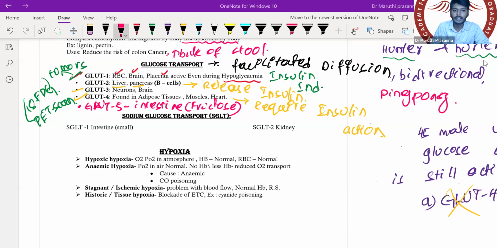Okay, now let's go to the next one. GLUT5 is located in the sperm also. So in the sperm, the motility of the sperm comes from where? Fructose. Fructose gives the energy, by taking up fructose with the help of your GLUT5.